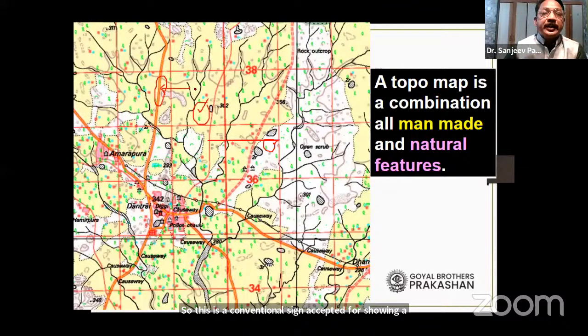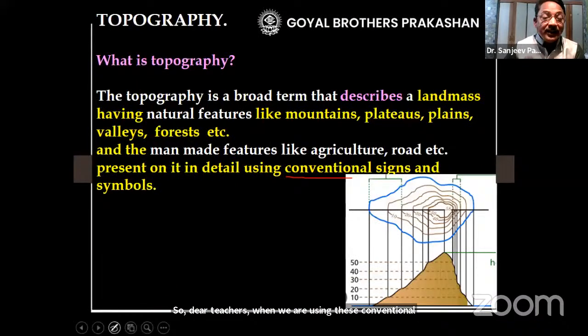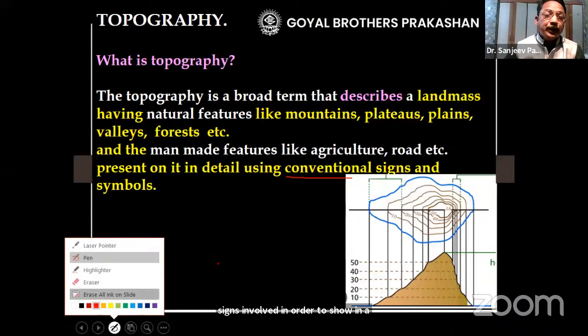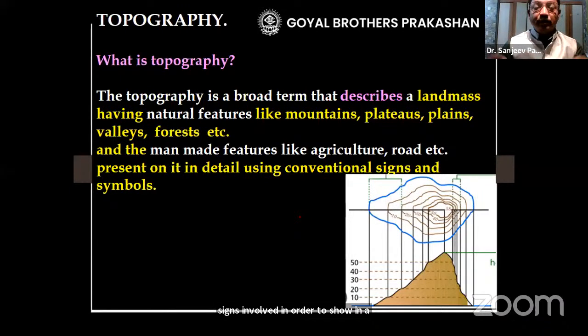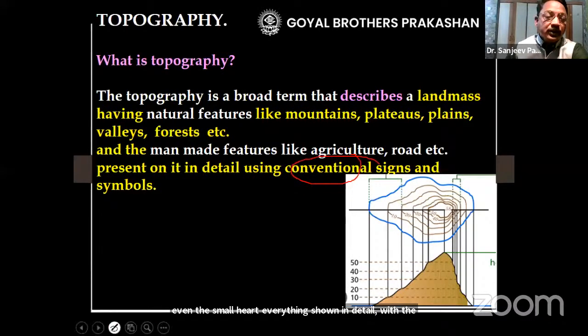the state highway. So dear teachers, when we are using these conventional signs and symbols in order to show in detail every minute feature, right from the road to mountain, plains, valleys, trees, even a small temple, even a small hut, everything shown in detail with the help of conventional signs and symbols is termed a topography map.